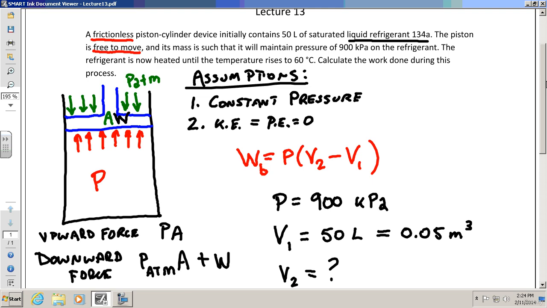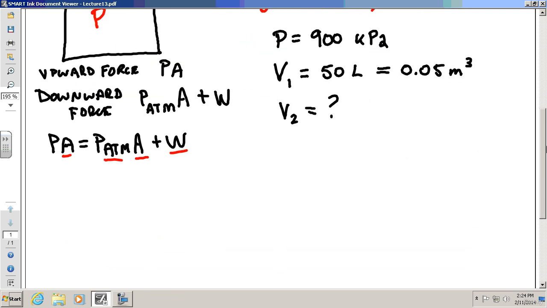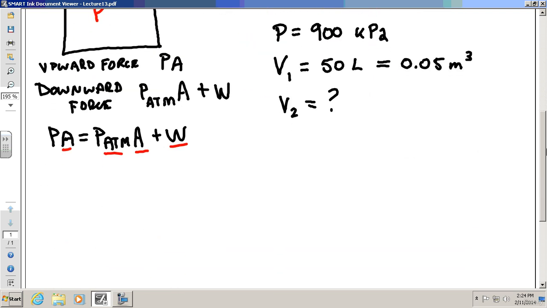Well, maybe we need to start writing down what we know about each part here. What do I know about state 1? I know it has 50 liters, but what else do I know? Saturated liquid. So it's sat liquid, and I know I have 0.05 meters cubed, that's the volume.